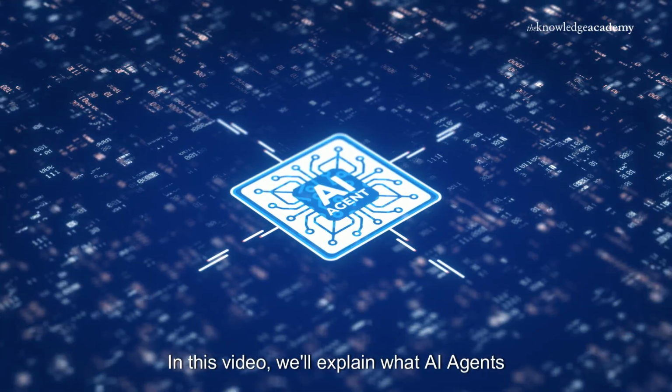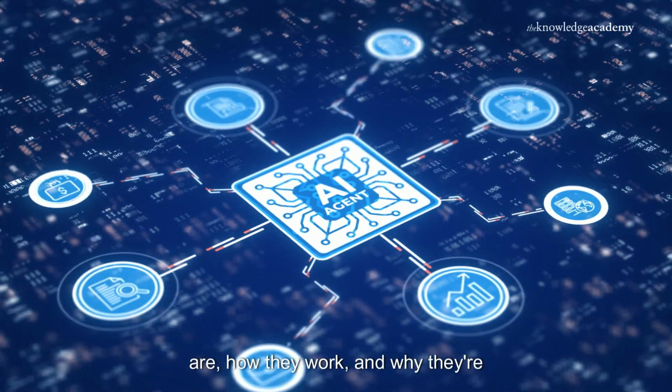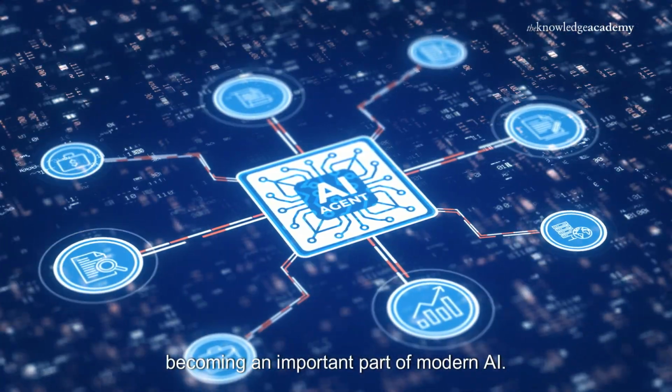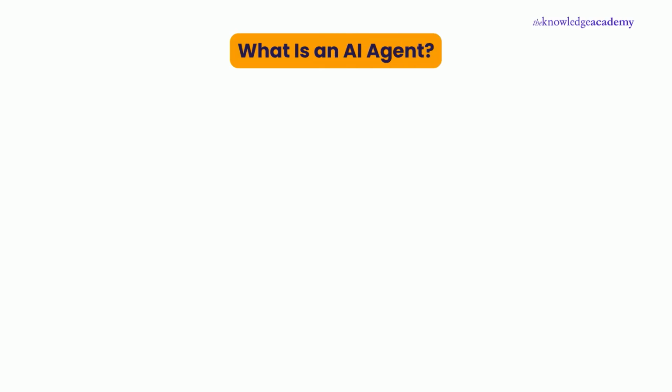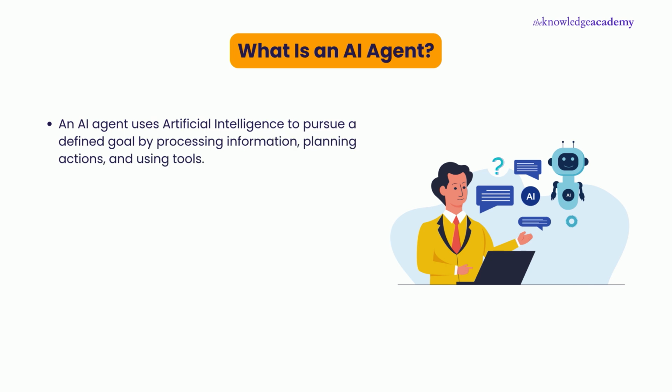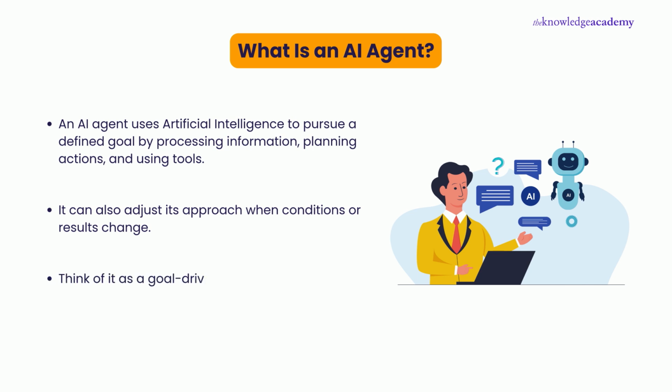In this video, we'll explain what AI agents are, how they work, and why they're becoming an important part of modern AI. What is an AI agent? An AI agent uses artificial intelligence to pursue a defined goal by processing information, planning actions, and using tools. It can also adjust its approach when conditions or results change. Think of it as a goal-driven system rather than a tool that only answers questions.